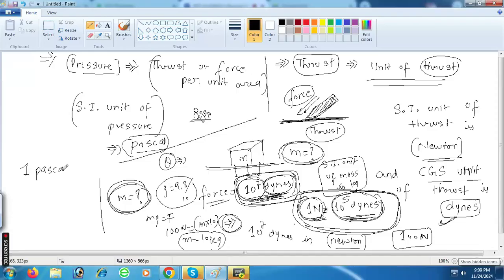So 1 pascal means thrust per unit area. In short, we write 1 Pa. 1 Pa is equal to 1 newton per meter square. Can you understand this?